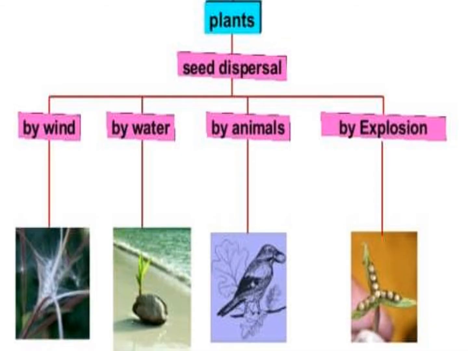Now, seed dispersal occurs by various means like wind, water, animals, and explosion. So one by one, we will study how it occurs.